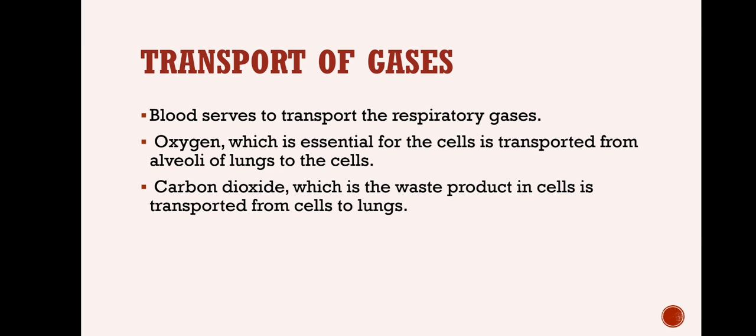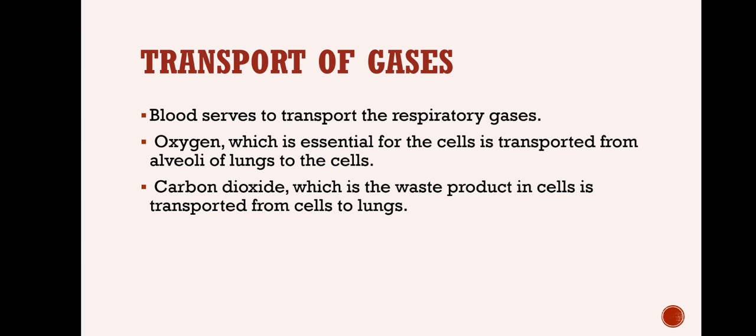Now we all know that blood is a vascular tissue, and it is involved in transport of different materials like hormones or different proteins, as well as nutrients from the digestive tract to all different parts of the body. Similarly, blood is also involved in transport of gases like oxygen and carbon dioxide. So oxygen from the alveoli to the tissue, and carbon dioxide from tissue to alveoli.